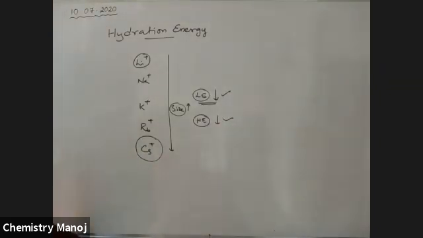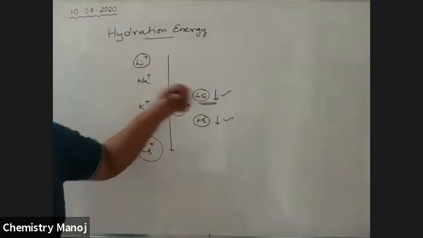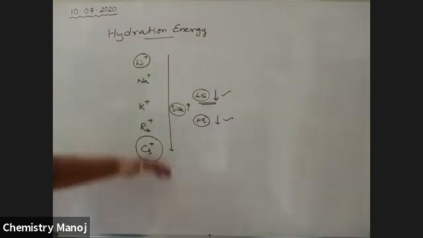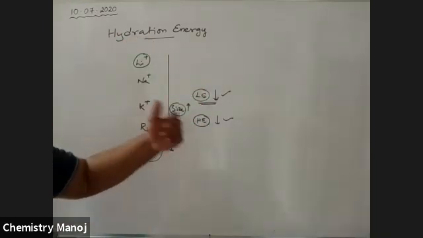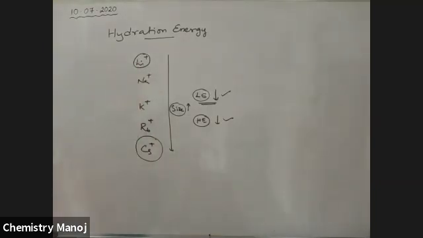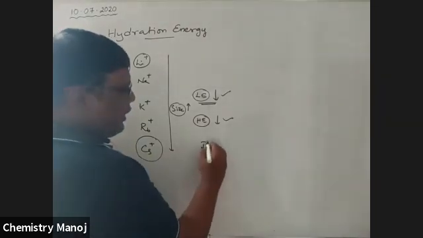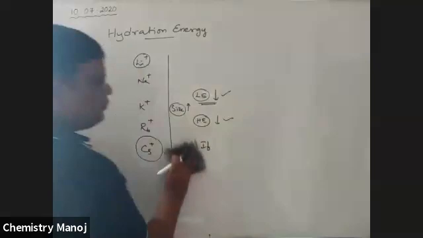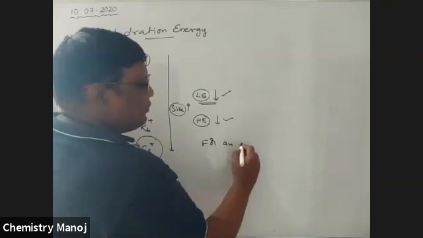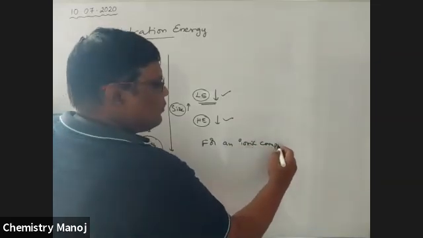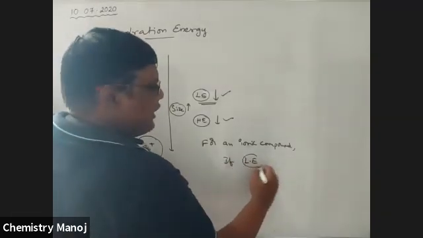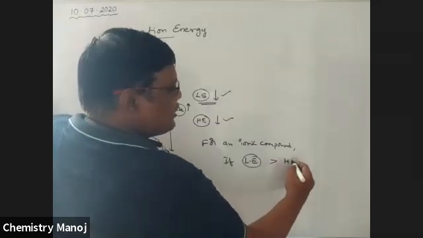Hydration energy also decreases from top to bottom. That means every ion has both lattice energy and hydration energy. Both lattice energy and hydration energy decrease from top to bottom, but one decreases more and the other less. That value depends on the solubility of the chemical. So see here, for an ionic compound, if lattice energy is greater than hydration energy.